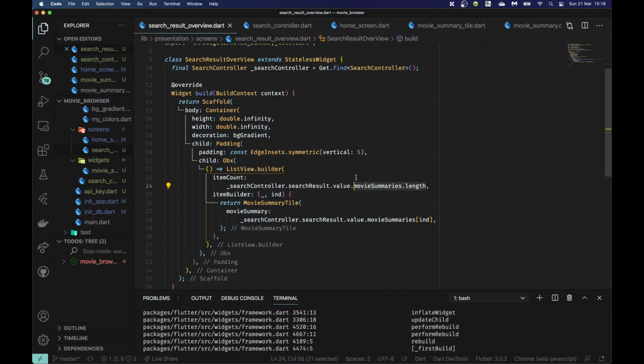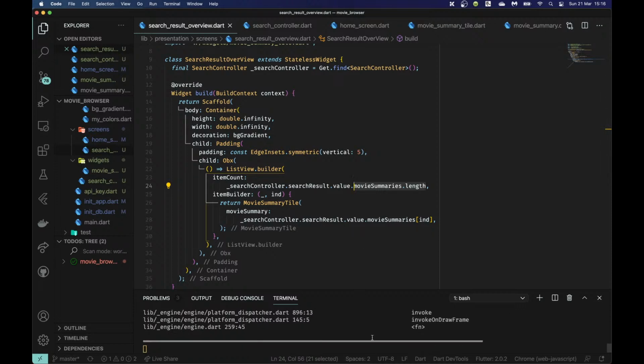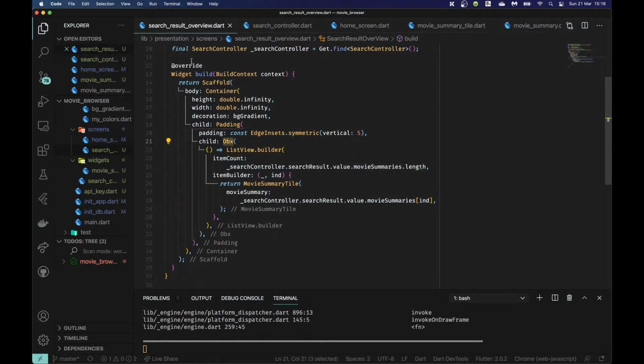And Flutter 2.0 is actually making this kind of error impossible, or more difficult to get to, I should say. And the fact that we used an Obx in our search result here is the reason why we got the error, but once that result did come through, it corrected it for me automatically.